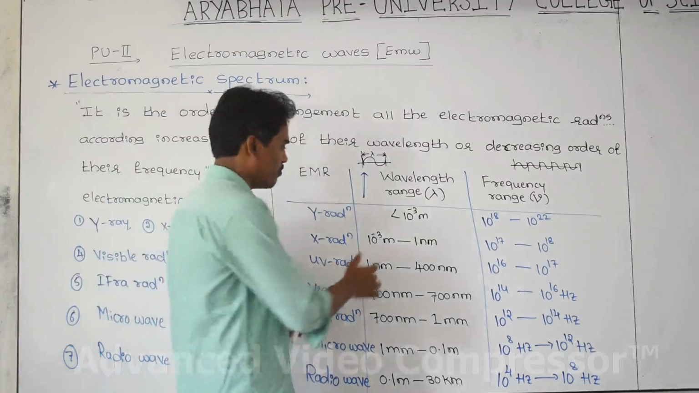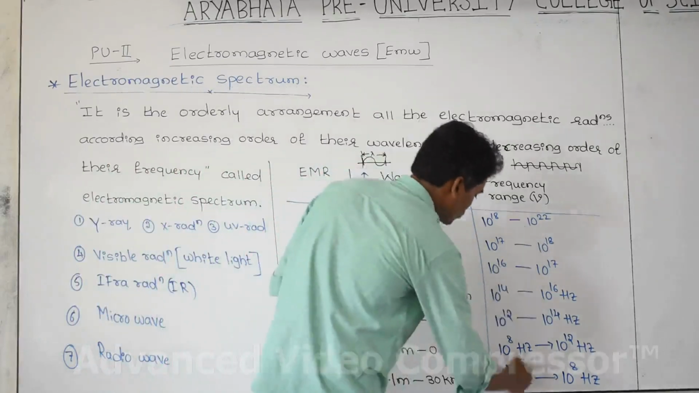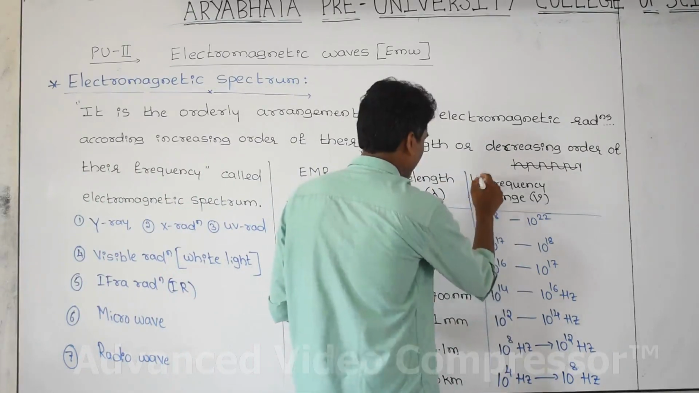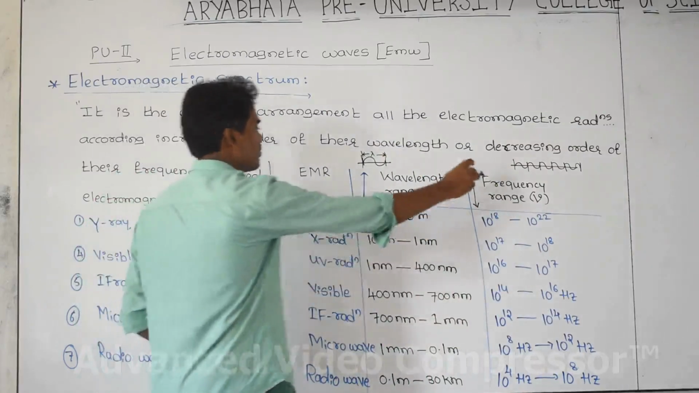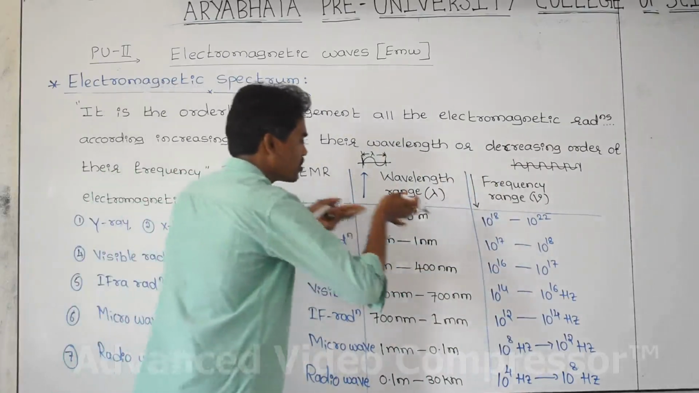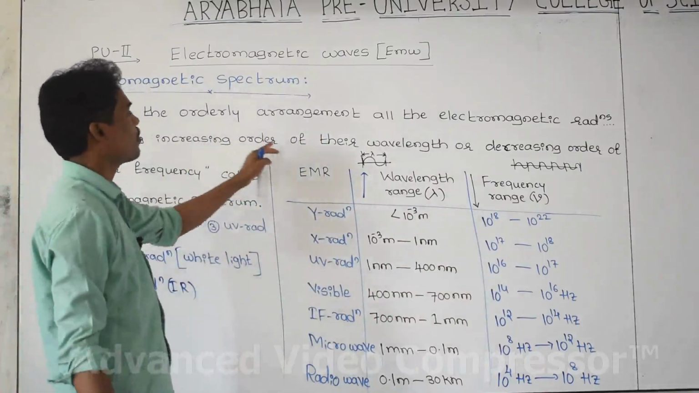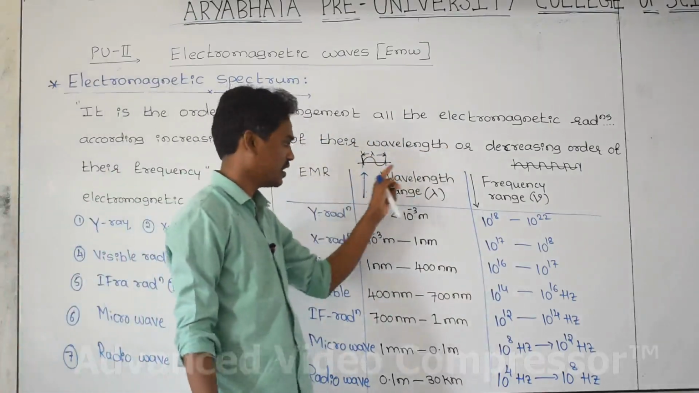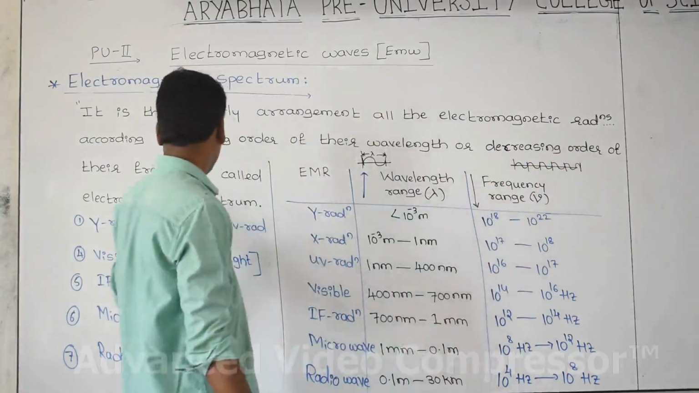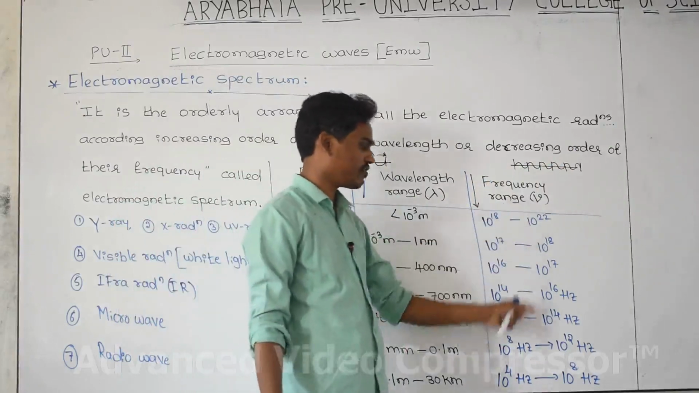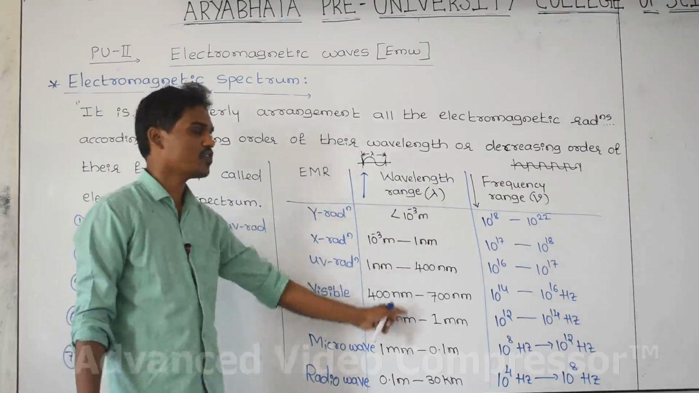See here, as wavelength goes on increasing, frequency goes on decreasing. Frequency decreases, wavelength increases. Increase in wavelength, decrease in frequency with respect to this spectrum list. This is the diagram: increasing order of wavelength, decreasing order of frequency. See now, frequency goes on decreasing, wavelength goes on increasing.